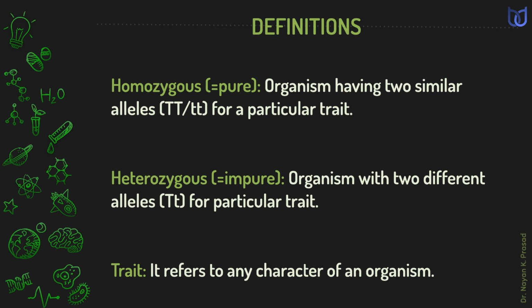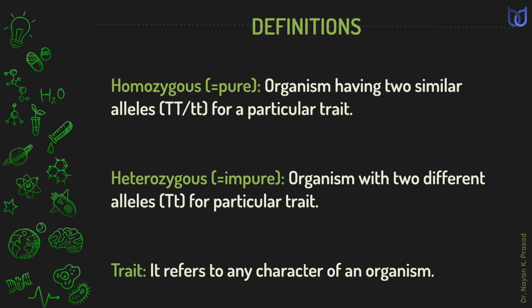Another term we see is heterozygous. Heterozygous individuals are often called impure. Organism with two different alleles for particular trait is called heterozygous. In monohybrid cross, when we talk about the members of F1 generation, the individuals are with capital T and small t both. They are called hybrids and they are heterozygous.